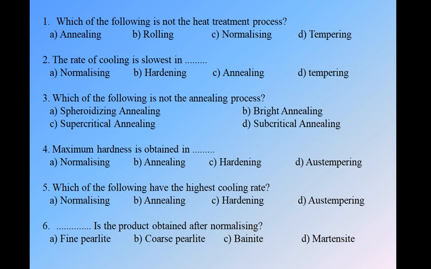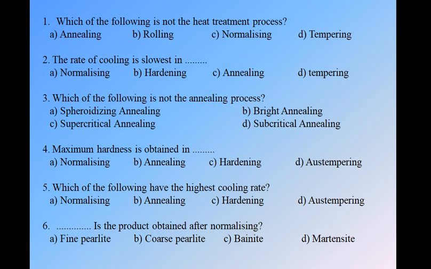Third, which of the following is not the annealing process? We have four options: A spheroidizing annealing, B bright annealing, C supercritical annealing, D subcritical annealing. As we had studied the types of the annealing processes, first spheroidizing annealing, then we studied the bright annealing, that is full annealing, and we studied the subcritical annealing. But we don't have a type like supercritical annealing, it is not a type of annealing process,